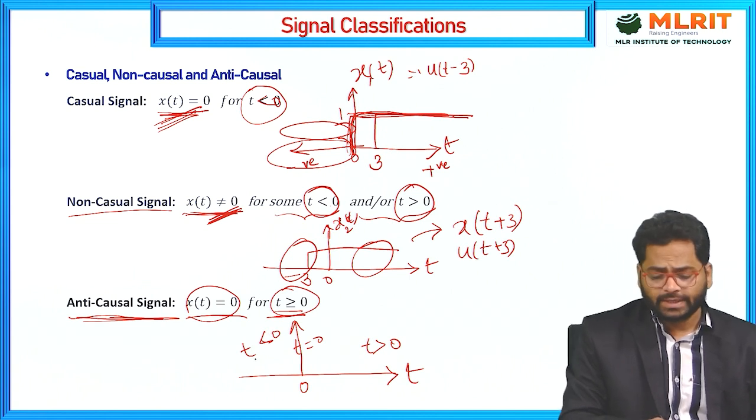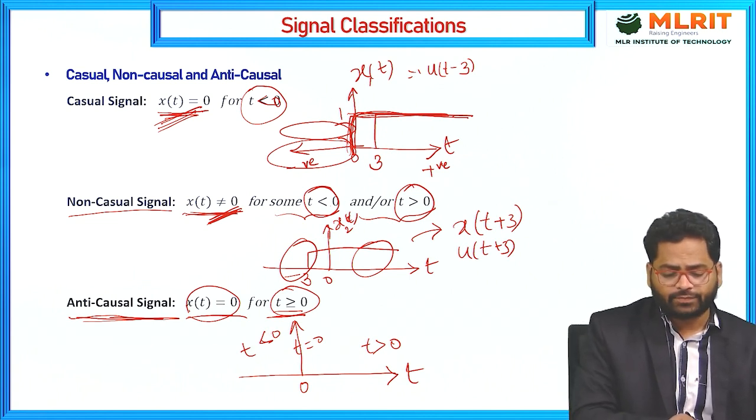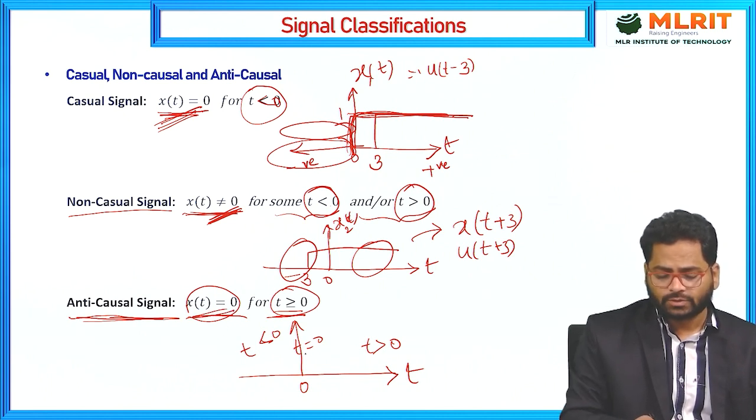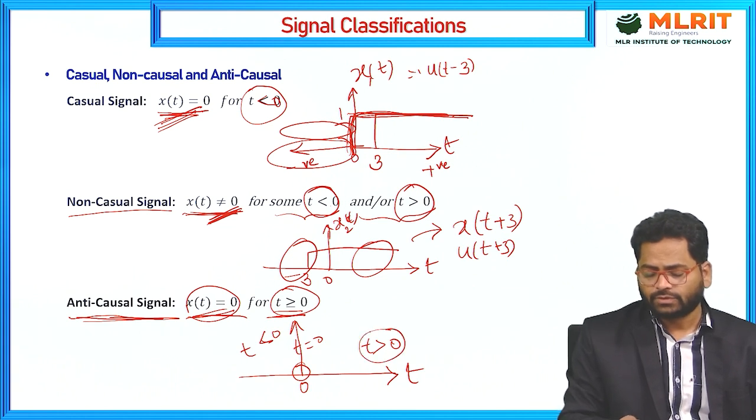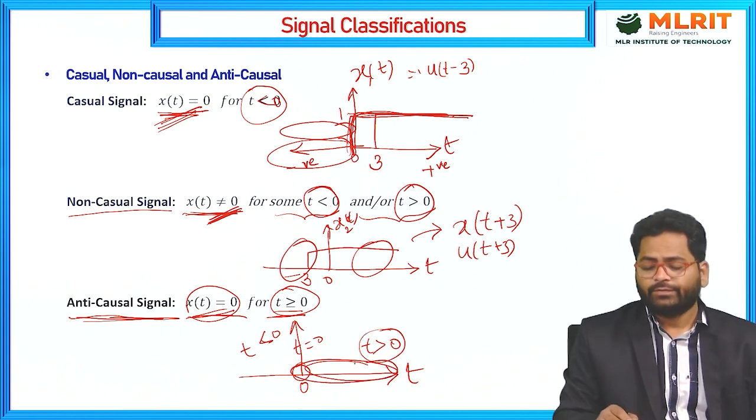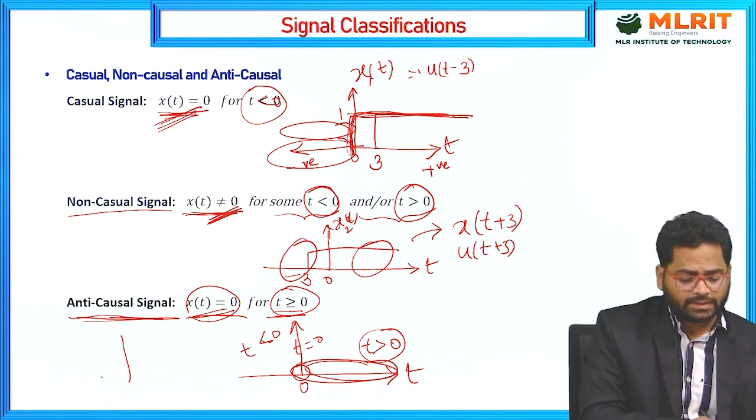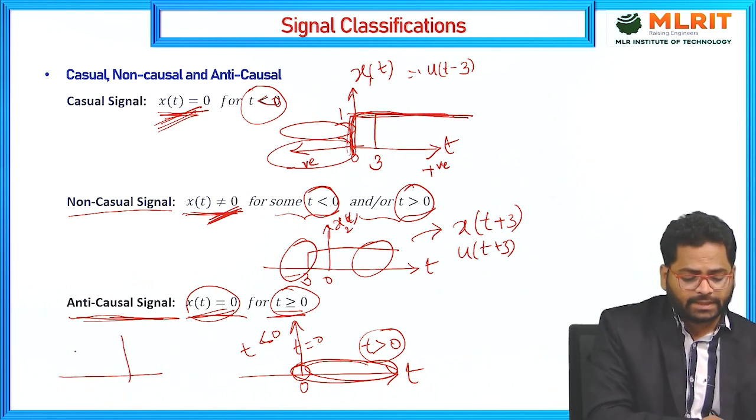So in these three cases, now the signal exists. That means x of t equals 0 for this one. That means at t equals 0 it is also 0, and for t greater than or equal to 0, this entire value is 0. That means the signal exists for the negative side only.